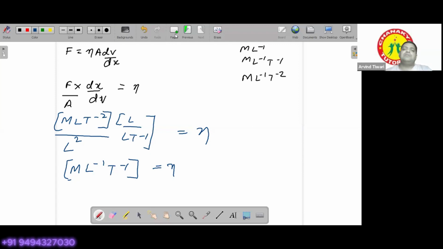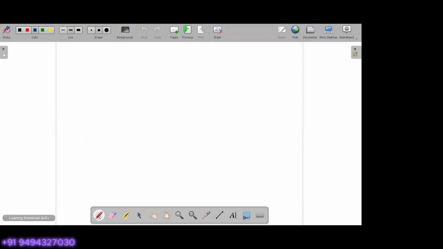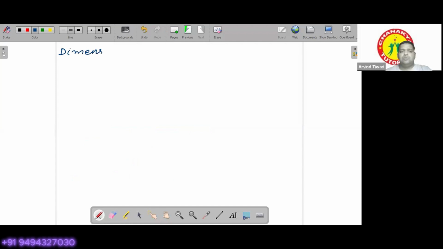R is equal to rho L by A. Okay, we will be using R equals rho L by A. And first we'll find out the dimensions of R, then we'll find out the dimensions of rho. Okay, so use that and solve it before me.